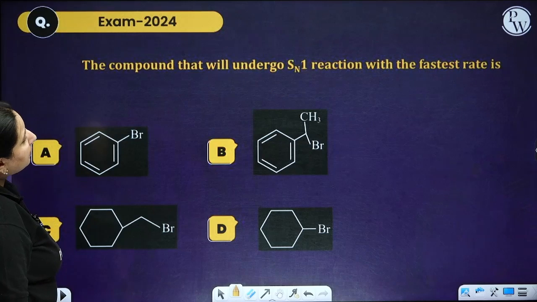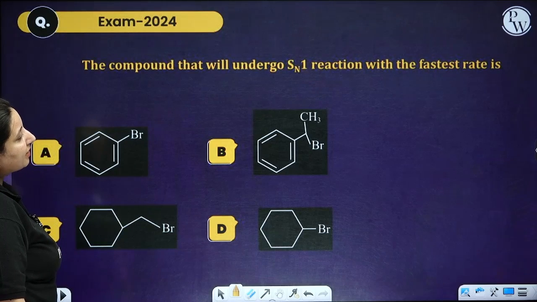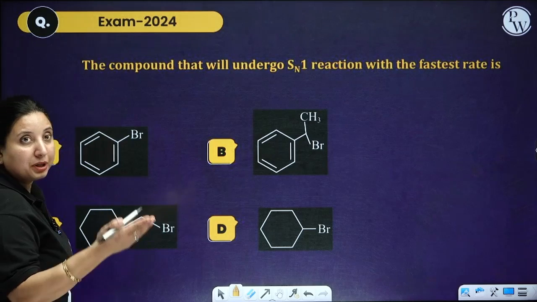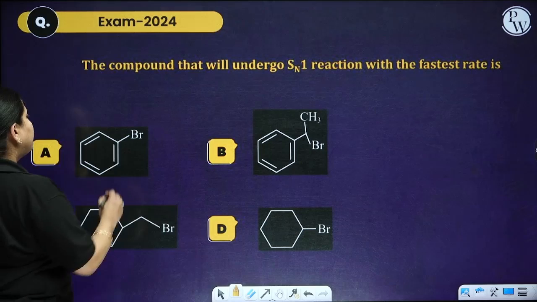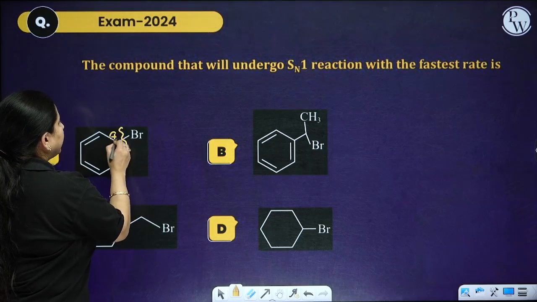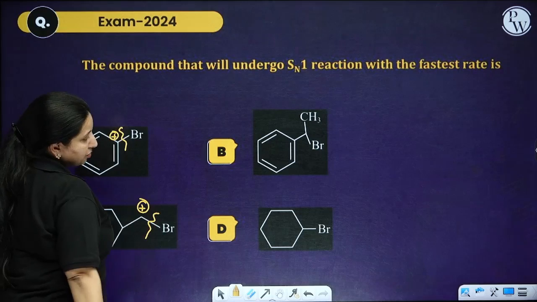Next, the compound that will undergo reaction with the fastest rate is, now look, SN1 reaction was the reaction which was directly proportional to the stability of the carbocation. So when I am going to break the bond over here, my carbocation is going to be this. When I break the bond over here, the carbocation is going to be this.